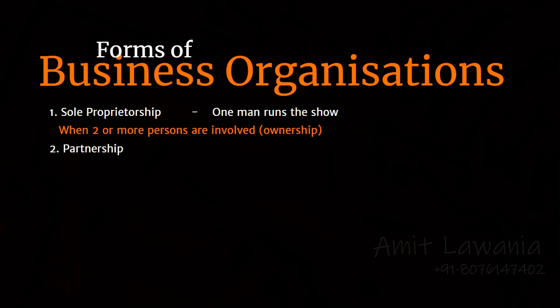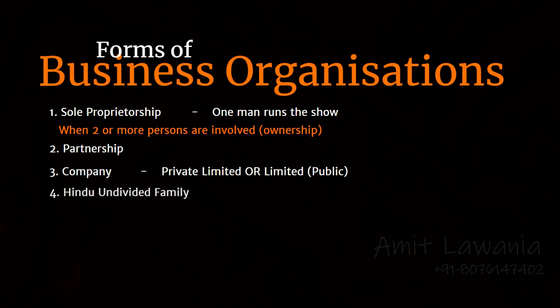are shared as well. Next is the company format, whose shares, and by shares I mean ownership rights, could be privately owned or publicly owned. The business group can also be a family-run business known as Hindu Undivided Family Business. This is probably the oldest form of complex business organization.